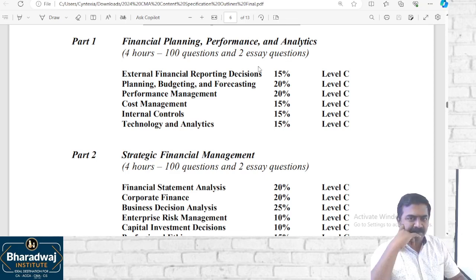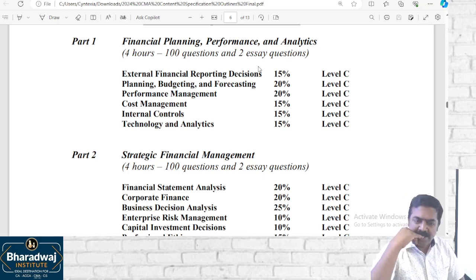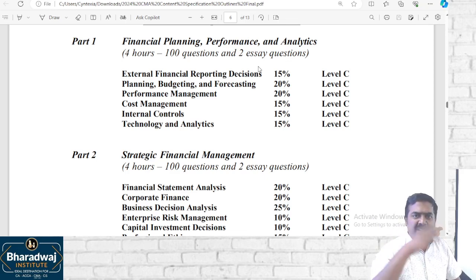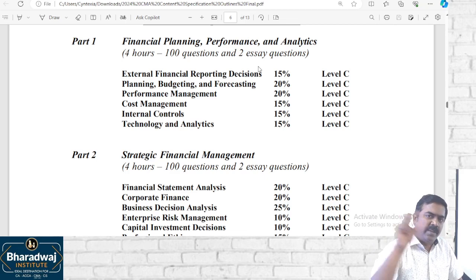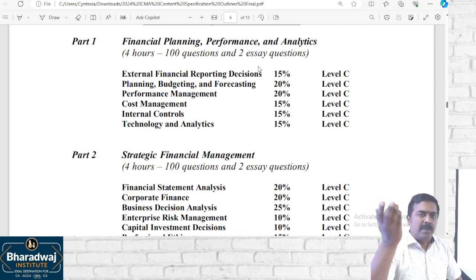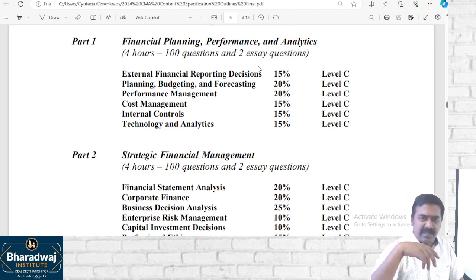Sir, to obtain this degree, we need job experience also, right? Yeah, 2 years of experience. That is required only when you want to go for practice. CMA US is offered to you with the degree qualification. Once you complete both the part examinations, you are a degree holder. You will be getting CMA US. You become a member for going for practice and other purposes. Then you require the 2 years work experience.